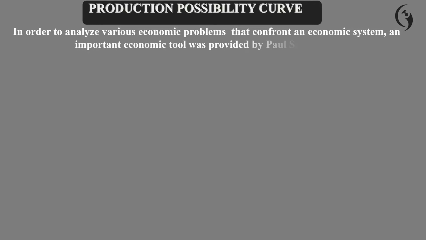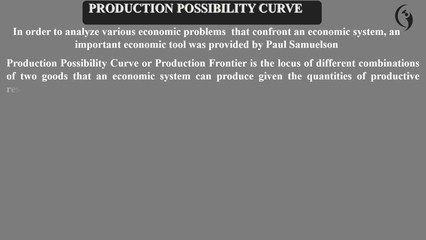Production possibility frontier. In order to analyze the various economic problems that confront an economic system, an important economic tool was provided by Paul Samuelson. The production possibility curve or production frontier is the locus of different combinations of two goods that an economic system can produce, given the quantities of productive resources and the technique of production.